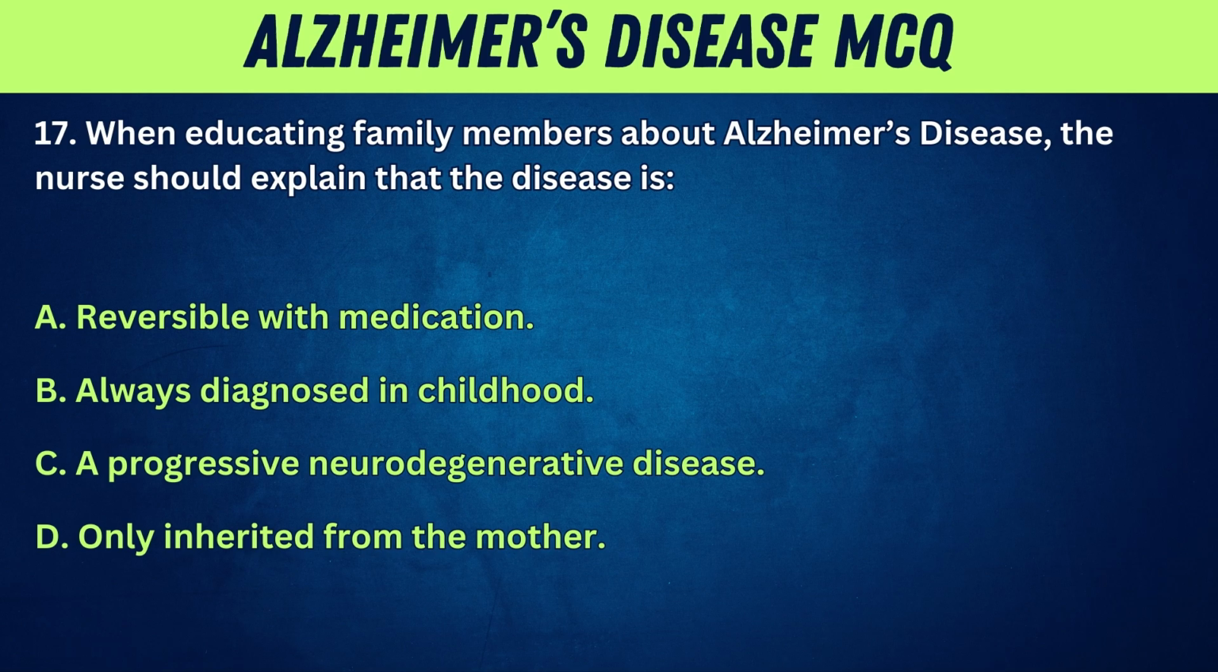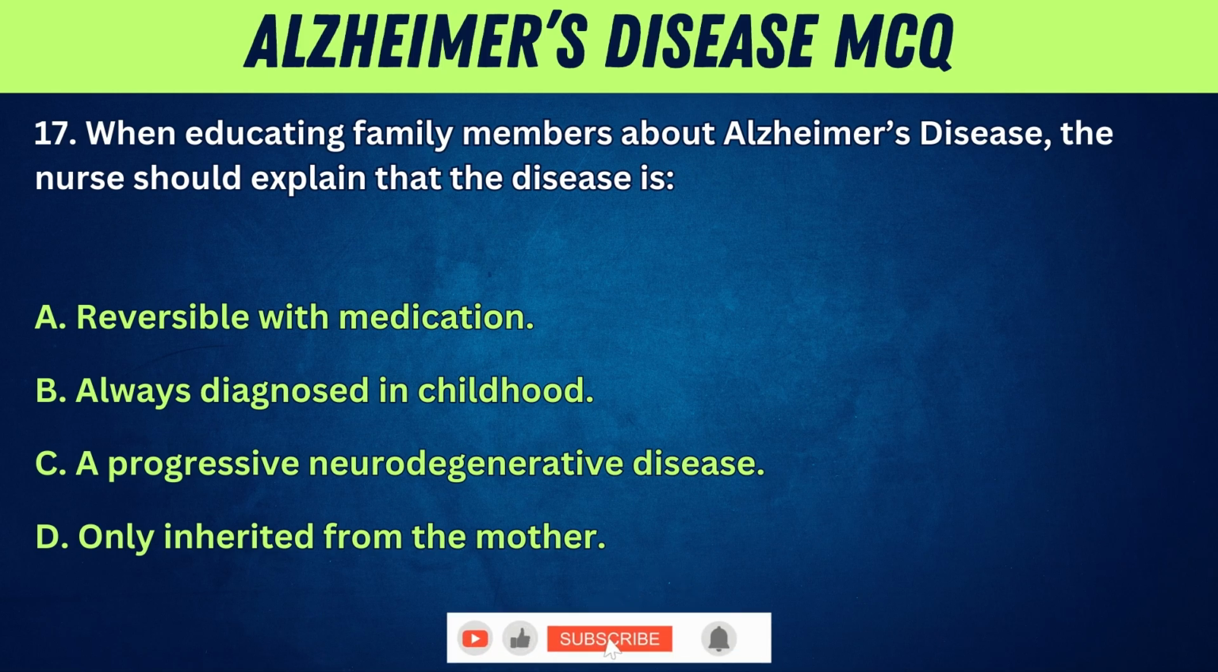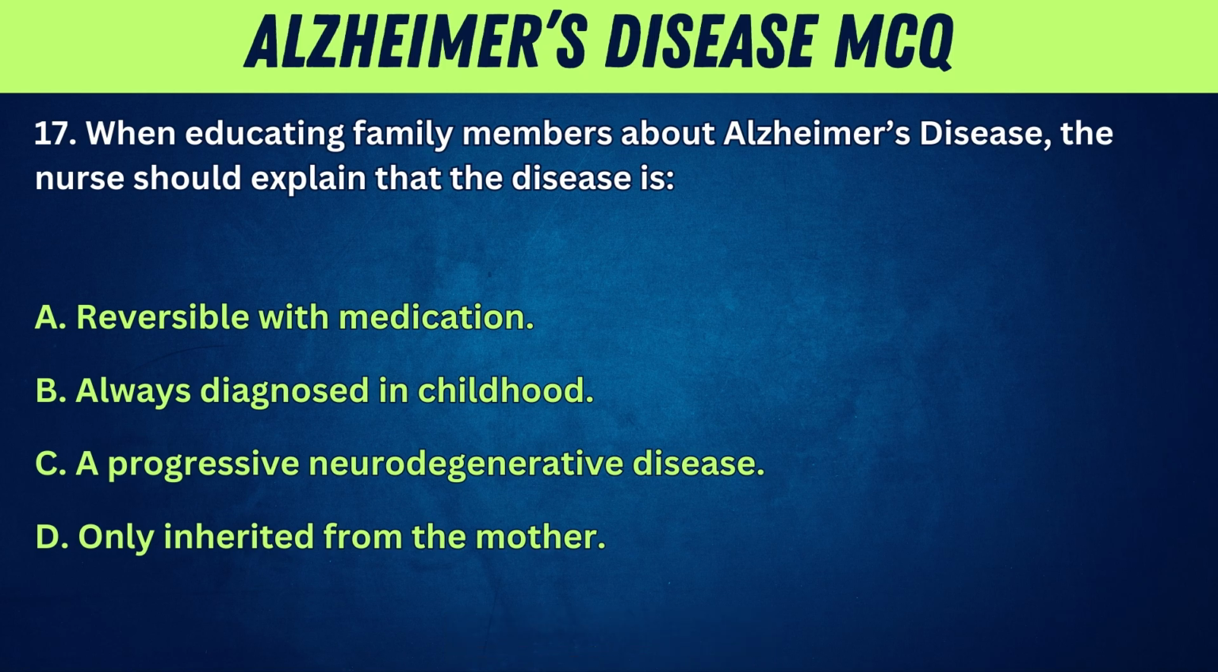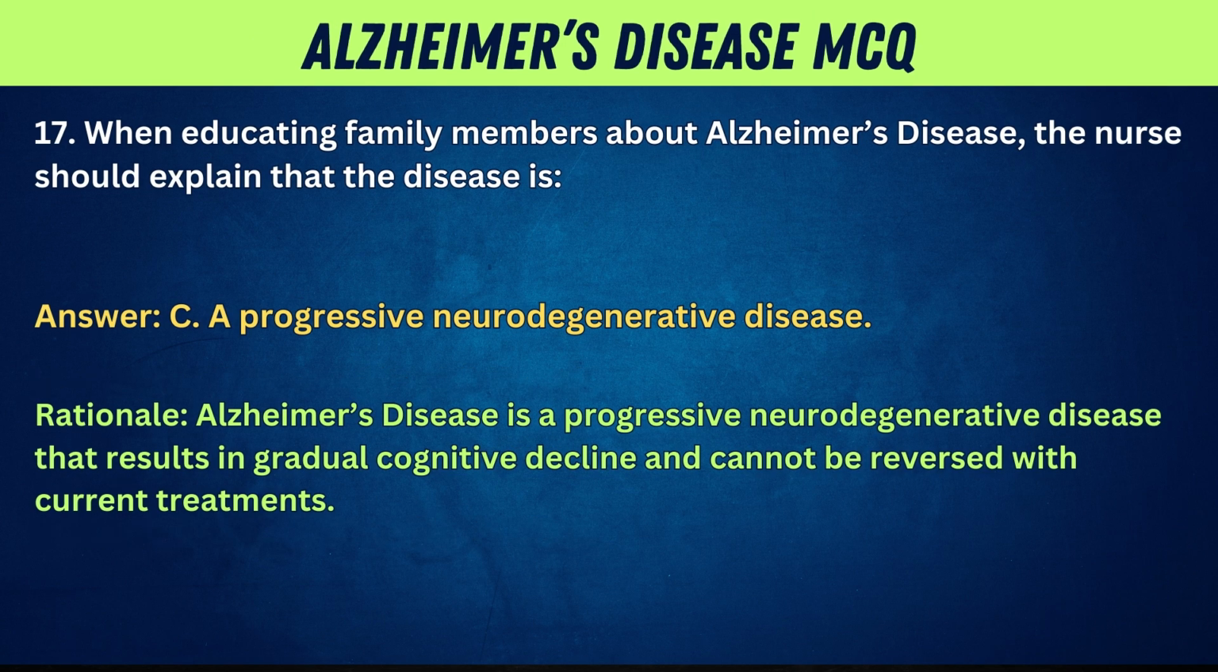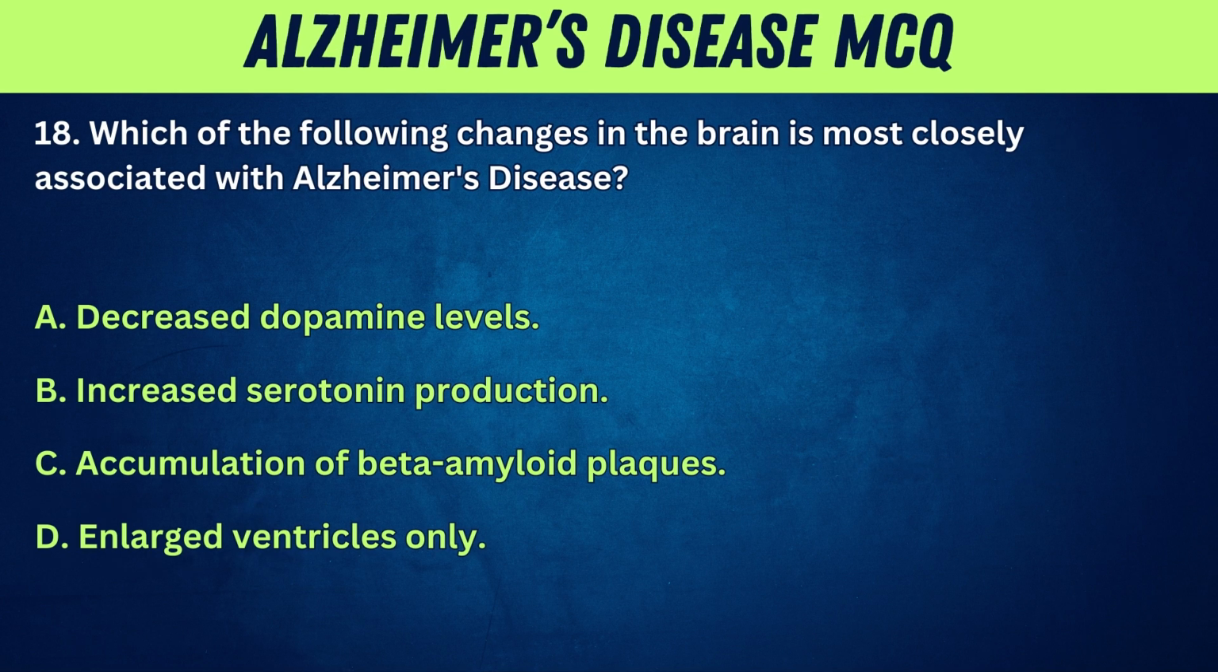17. When educating family members about Alzheimer's disease, the nurse should explain that the disease is A. Reversible with medication. B. Always diagnosed in childhood. C. A progressive neurodegenerative disease. D. Only inherited from the mother. Answer: C. A progressive neurodegenerative disease. Rationale: Alzheimer's disease is a progressive neurodegenerative disease that results in gradual cognitive decline and cannot be reversed with current treatments. 18. Which of the following changes in the brain is most closely associated with Alzheimer's disease?